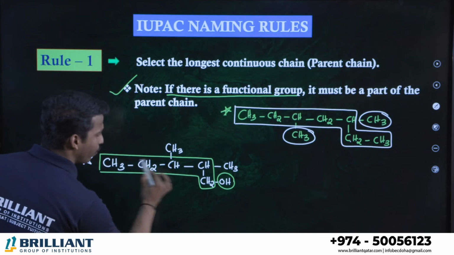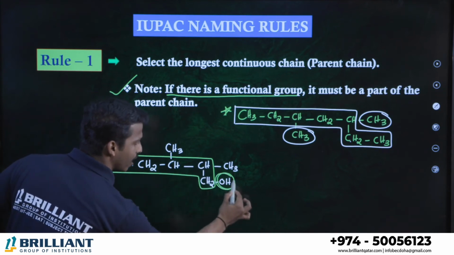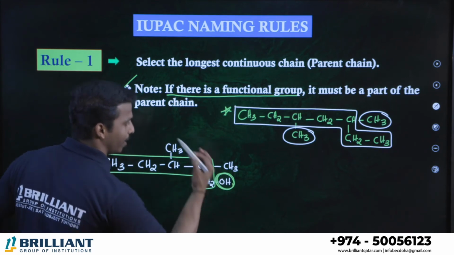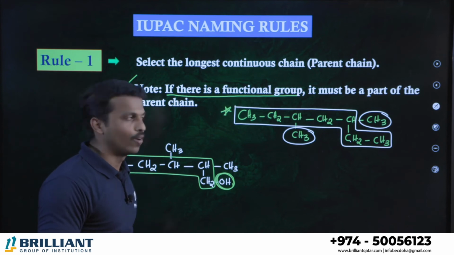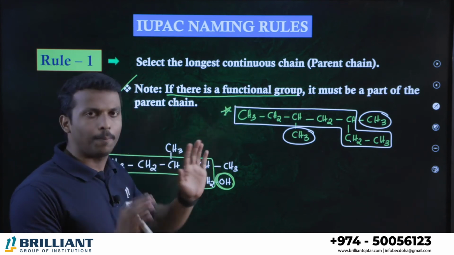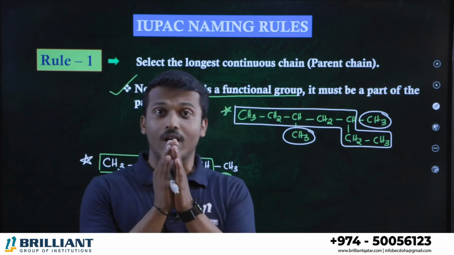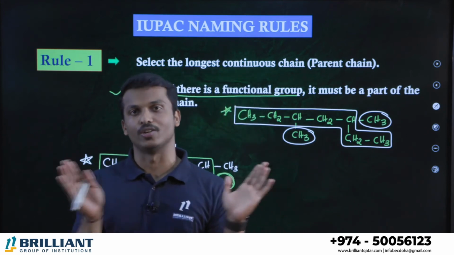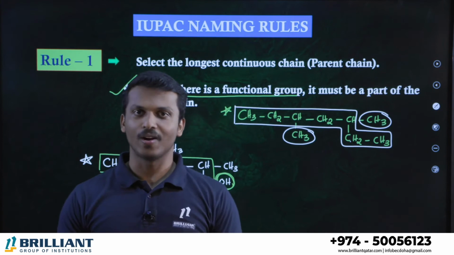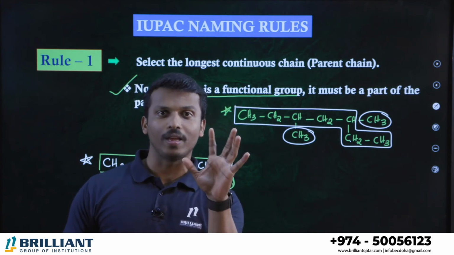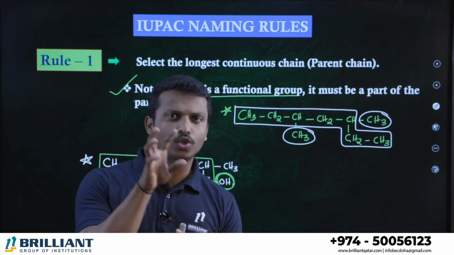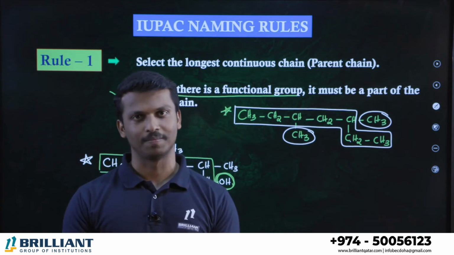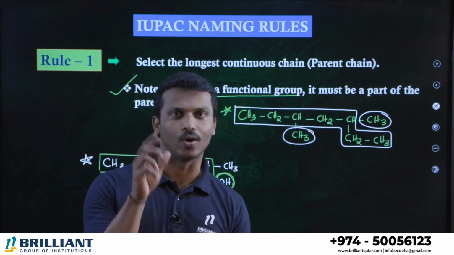Now you see, if you're taking this as the parent chain, the alcohol is a part of the major chain. Clear all? Okay. So, when they give a pure alkane, if there is no other functional group, take the longest carbon-containing continuous chain. That is your parent chain. If there is a functional group in the alkane, the functional group should be a part of the major chain. In such a way you have to select the longest chain.